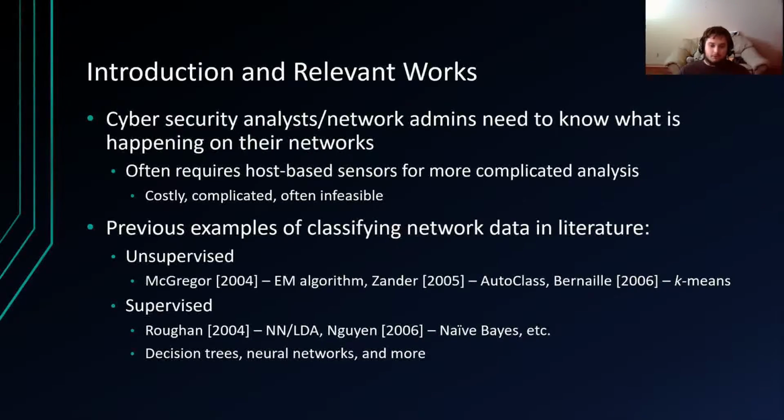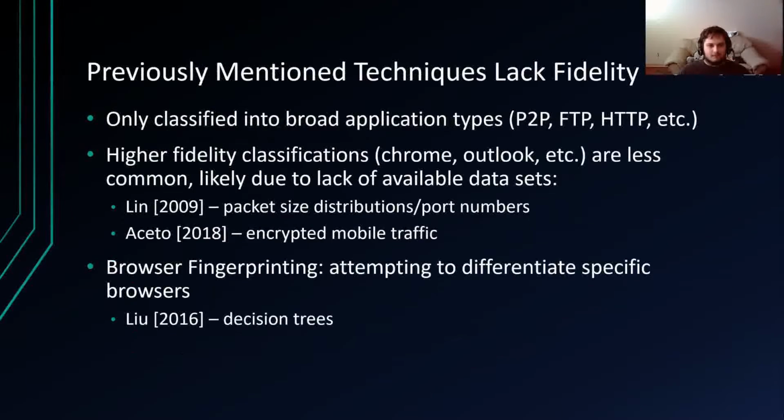Many others have used machine learning to predict network traffic. There have been unsupervised methods using k-means clustering, supervised methods using naive Bayes, decision trees, neural networks, and more. However, a lot of these previously mentioned techniques lack fidelity. They were only classified into broad application types like FTP and HTTP, but higher fidelity classifications, like classifying into Chrome, Outlook, by specific process, are less common, likely due to lack of available data sets.